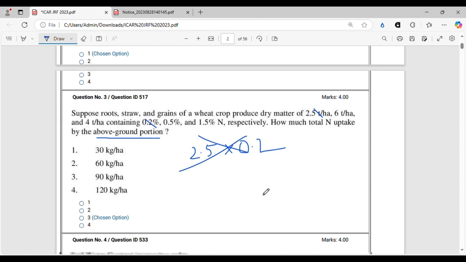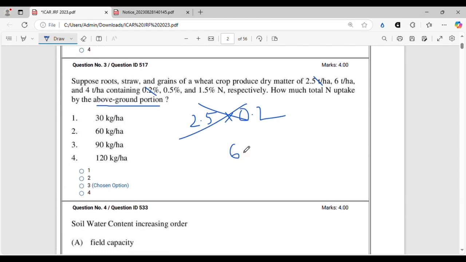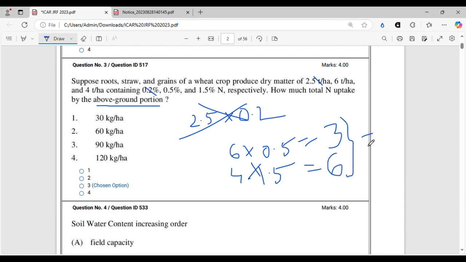Then for straw, it is 6 tons per hectare, so it will be 6 into 0.5, that is 3, and then 4 into 1.5 is 6. All right. So 6 plus 3 is equal to 9. Fine. So in kg per hectare, it will be 90 kg per hectare.